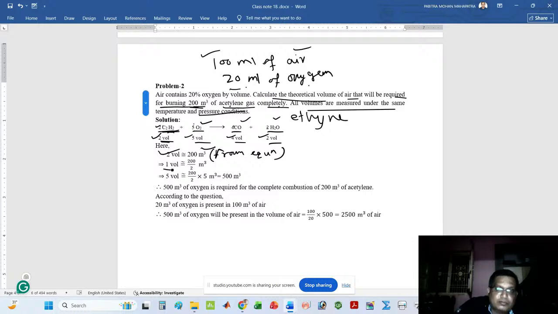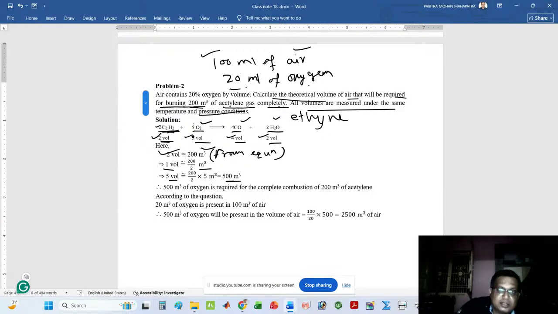For 1 volume, we can say 200 by 2 meter cube. For 5 volume, 200 divided by 2 into 5, that is 500 meter cube.